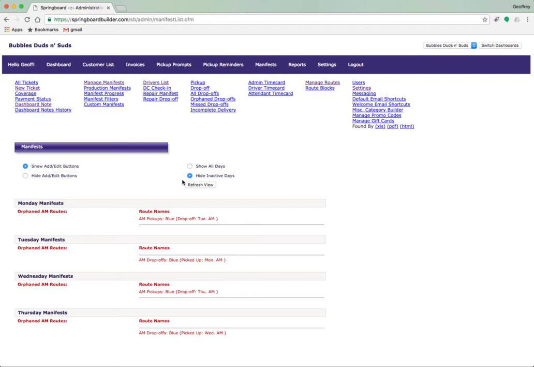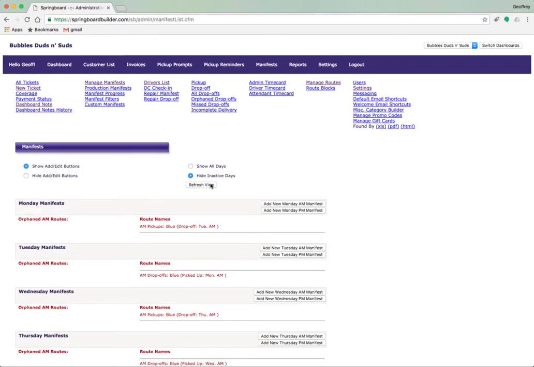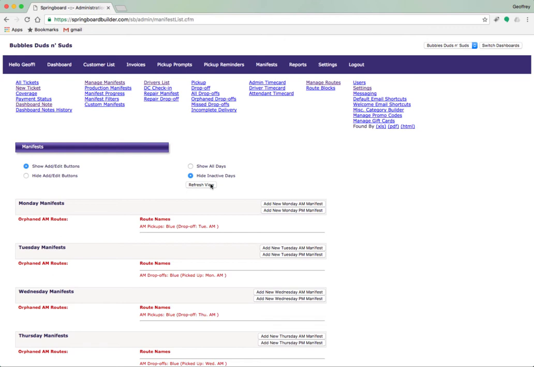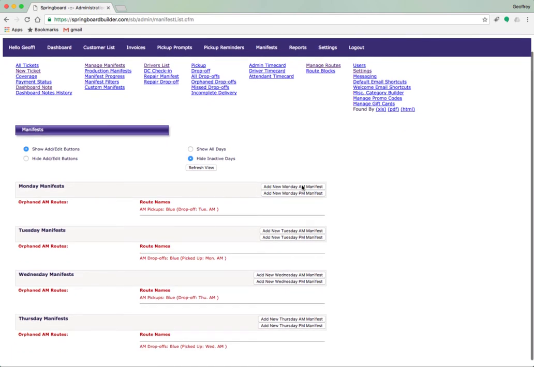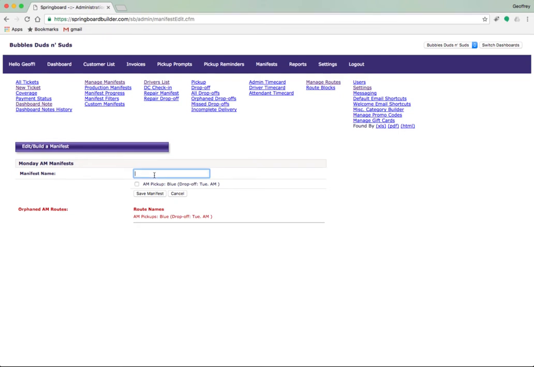Scroll back to the top, toggle Show Add Edit buttons to on, and then click Refresh View. Each day of week block now has an additional set of buttons for adding and editing manifests. We're going to add a new AM manifest for Monday, so let's click on the Add New Monday AM Manifest button. We need to give the manifest a name.